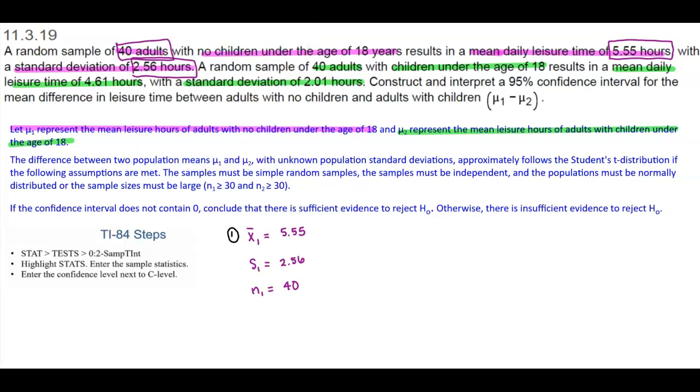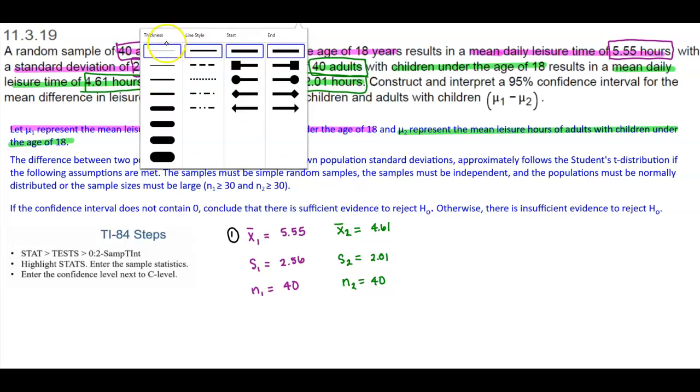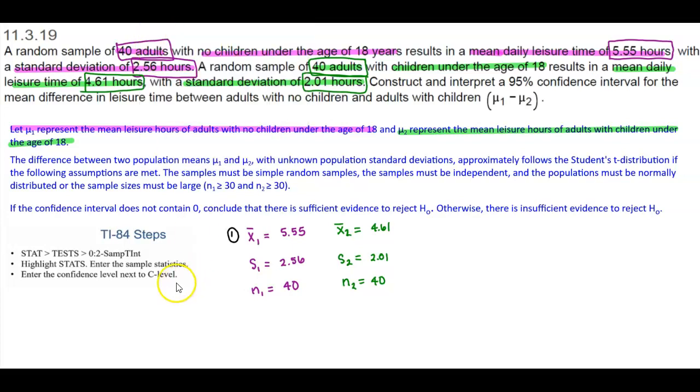Okay, and then we need to find the sample mean for population 2, standard deviation for population 2, and the sample size for population 2. Well, we know that the mean for population 2 is 4.61. We know the standard deviation is 2.01. And we know the sample size is 40. Okay, so now we're going to be able to use the TI-84 to find our confidence interval.